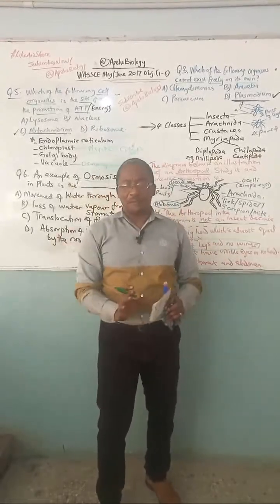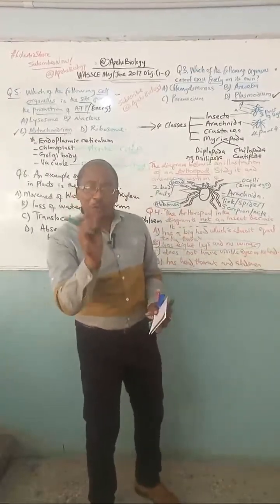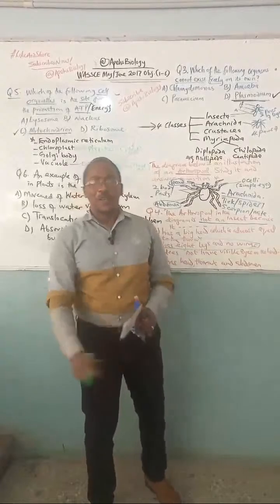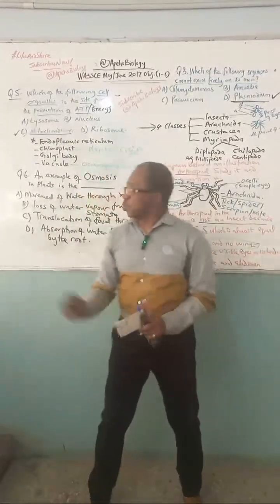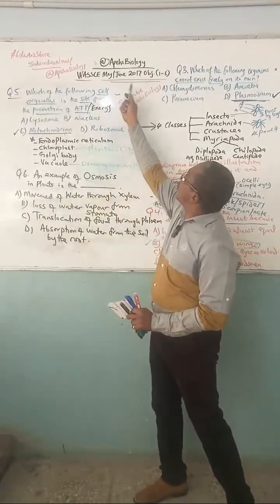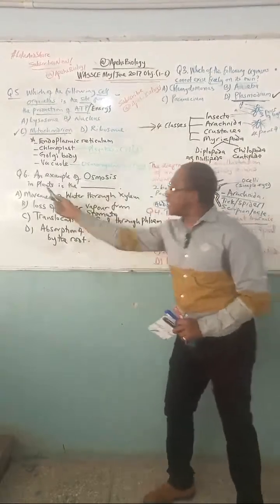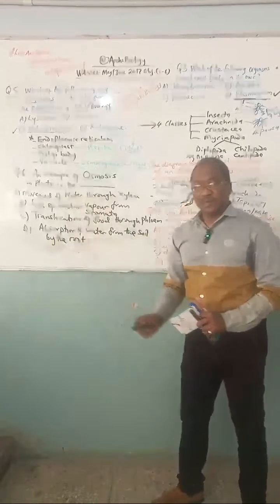I explained everything. I even went ahead and told you how to understand cell as osmometer. Watch those videos. Subscribe to Aptapes Biology. Easy learning. Now, let us unleash the answer to this question that was raised for WASSCE May-June 2017 objective. Number 6. An example of osmosis in plants.